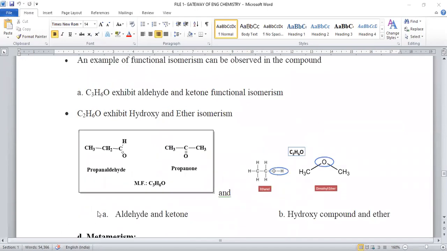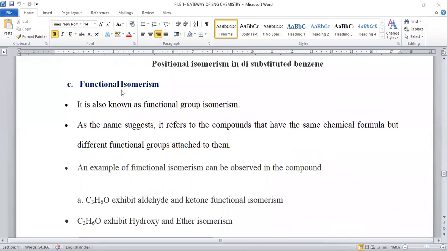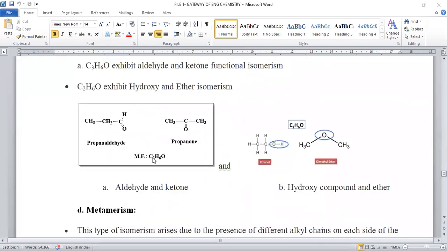Functional isomerism, where compounds having different functional groups have similar molecular formula. If we are considering aldehyde and ketone, aldehyde is of one functional group CHO, ketone is of another functional group RC double bond OR. These two are having different functional groups, but molecular formula remains same. This type of isomerism is known as functional, where aldehyde is a functional isomer of ketone.